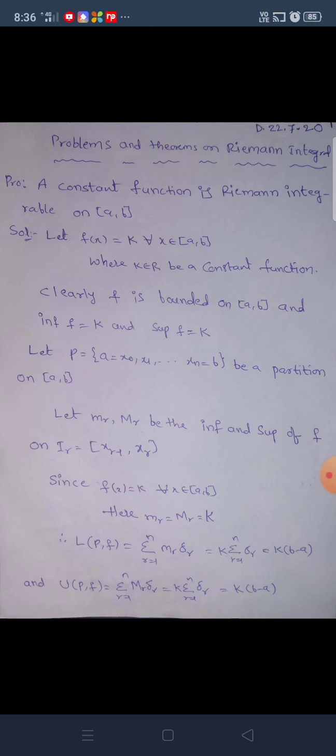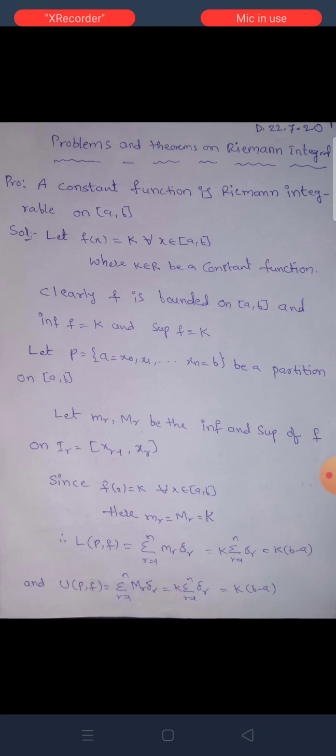Now we will find L(P, f) and U(P, f). First we find L(P, f). L(P, f) is equal to summation r = 1 to n of small mr into delta r, which is equal to k into summation r = 1 to n of delta r, equal to k into (b minus a).